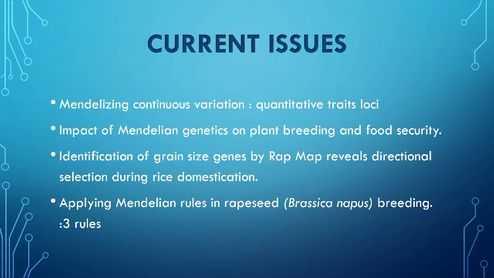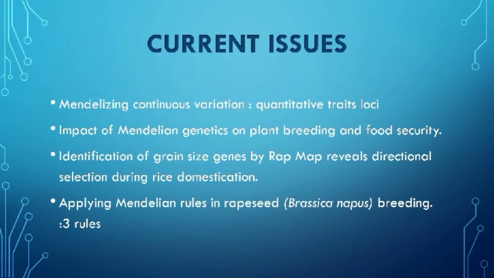Next, we are moving to the current issues related to Mendelian genetics. Presently, Mendel's laws of inheritance continue to serve as a firm foundation for modern breeding practices, which at the end of the day contribute to boosting agricultural output and productivity. Mendelian genetics has definitely resulted in numerous breeding advancements in many crops, including grain, maize, cotton, soybean, and many more.